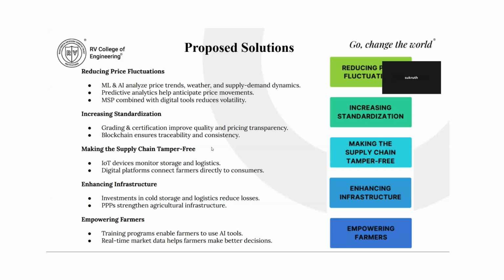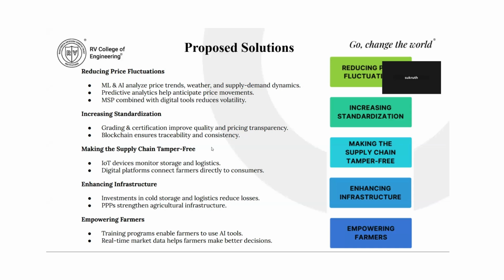Neural network models outperform the traditional methods, enabling early detection of the volatility that might come. Apart from this, government interventions like MSP and buffer stock also help to stabilize the prices, but integrating them with digital tools and market intelligence can multifold their impact. The second one is standardization and traceability. Grading and certification systems reduce the information asymmetry and ensure that the prices reflect quality.